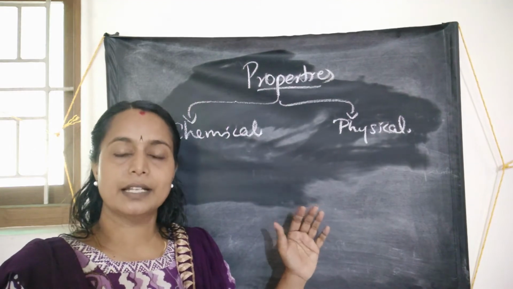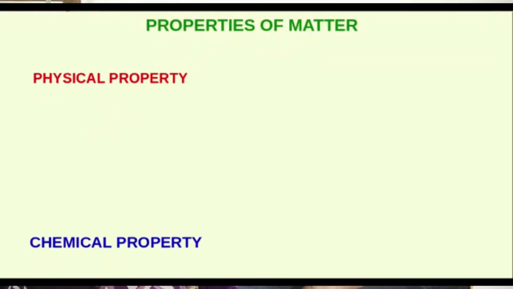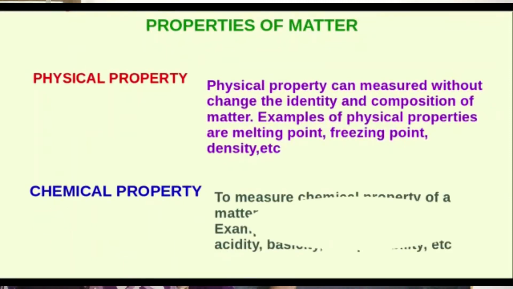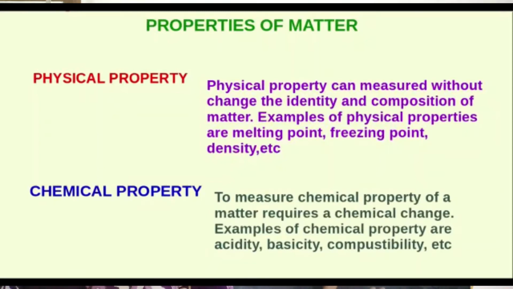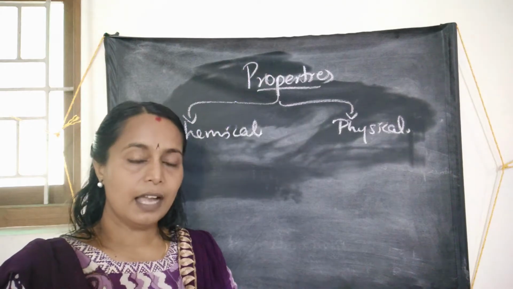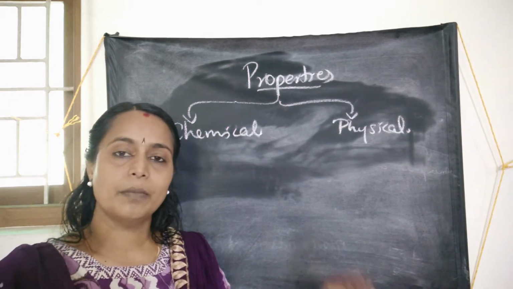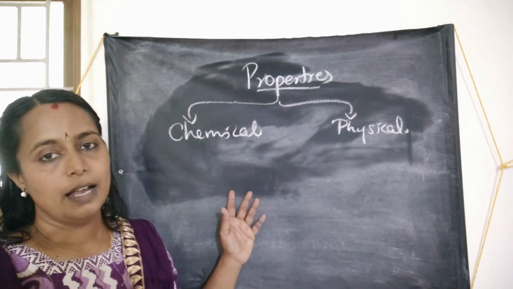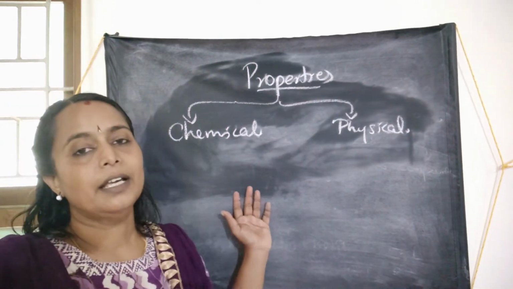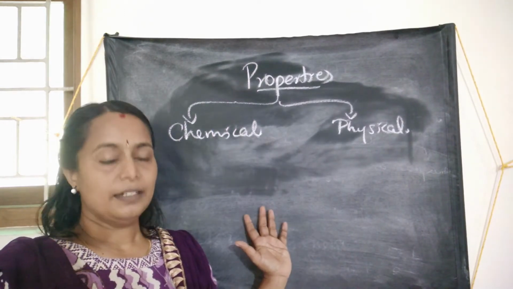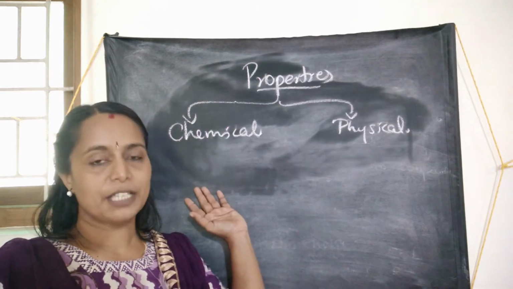change, some chemical change in its composition. That is, the matter will alter to another matter. For example, the combustibility of carbon can only be observed or measured by burning carbon in given conditions. And after burning, carbon changes to carbon dioxide, isn't it? Therefore, for the measurement of a chemical property, the matter has to undergo some chemical change. And throughout our chemistry, we deal with these chemical properties.